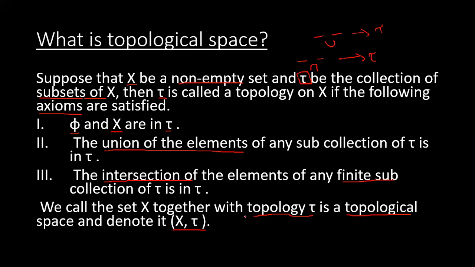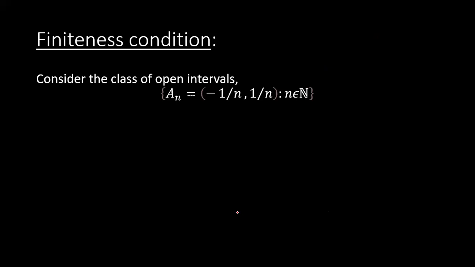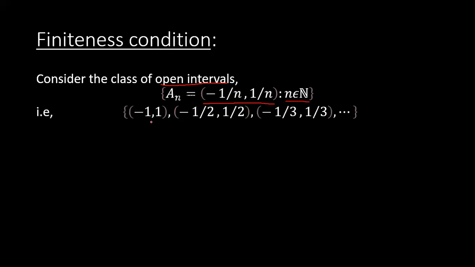Now we will discuss the finiteness condition of intersection, that is why we are taking a finite subcollection. If we take a class of open intervals like (-1/n, 1/n), where n is a natural number, it will be in this form: (-1/1, 1/1), (-1/2, 1/2), (-1/3, 1/3), and so on.